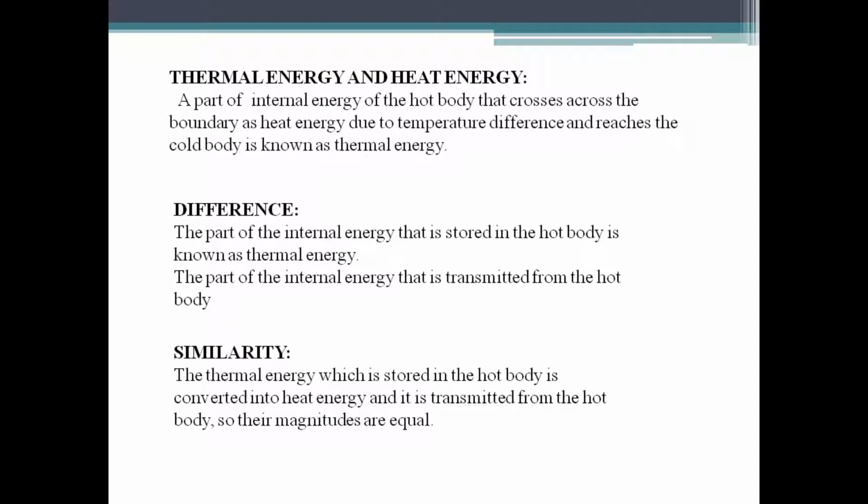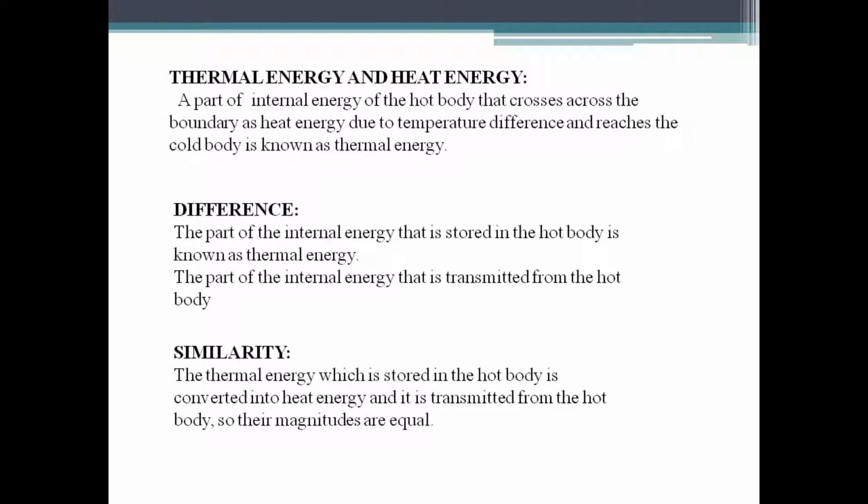Now we can say the transferred form of internal energy is known as heat energy, and the heat energy which is stored as part of the internal energy in the hot body is known as thermal energy. Otherwise, we can say a part of the internal energy of the hot body that crosses the boundary in the form of heat energy due to temperature difference and reaches the cold body is known as thermal energy.